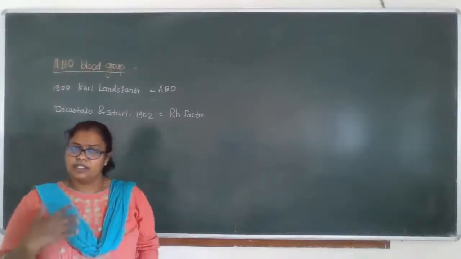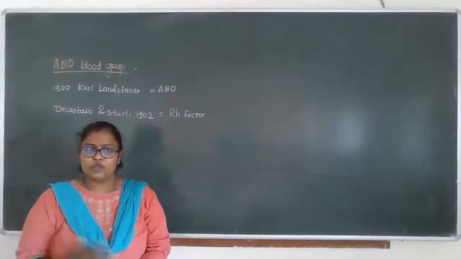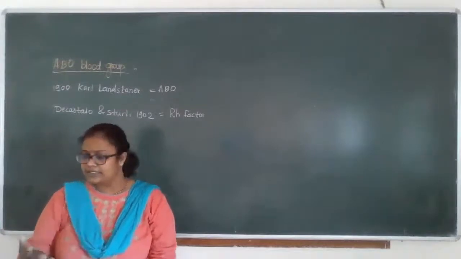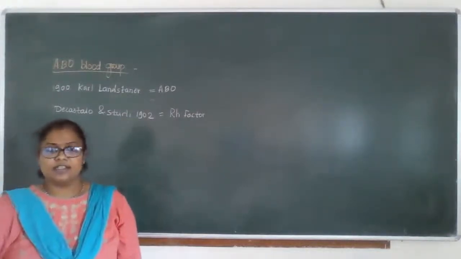Clear? There are several methods by which we can detect our blood group. This can be asked as a single sentence.